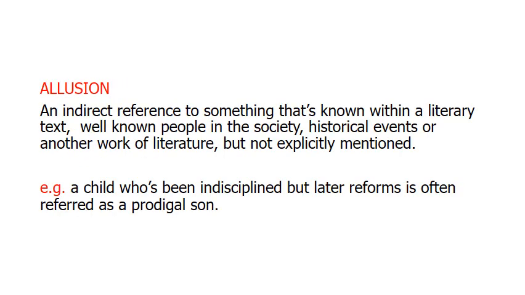Allusion. Allusion is the indirect reference to something that's known within a literary text, well-known people in the society, historical events, or another work of literature but not explicitly mentioned. For example, a child who's been indisciplined but later reforms is often referred to as a prodigal son.